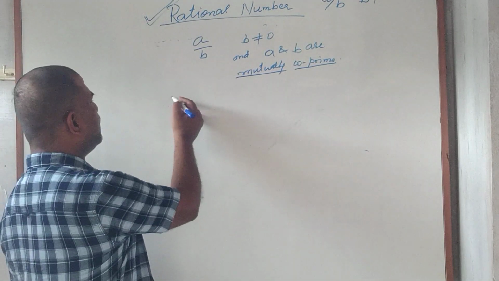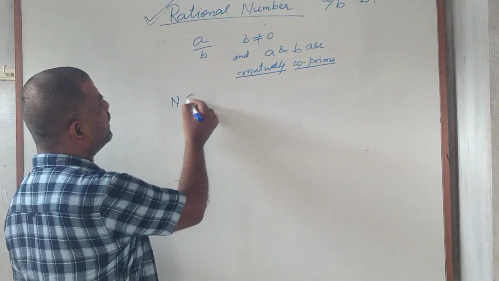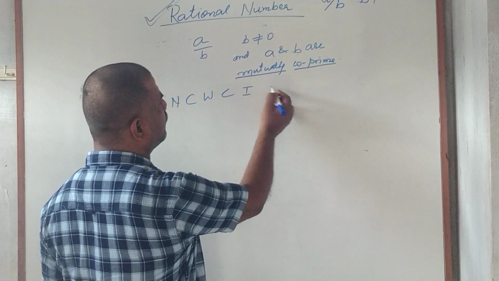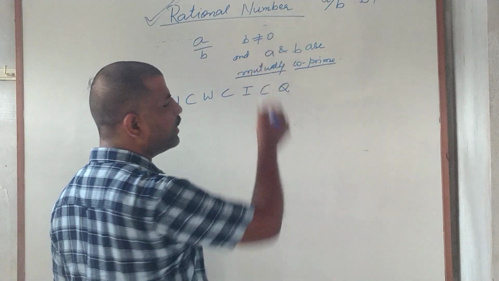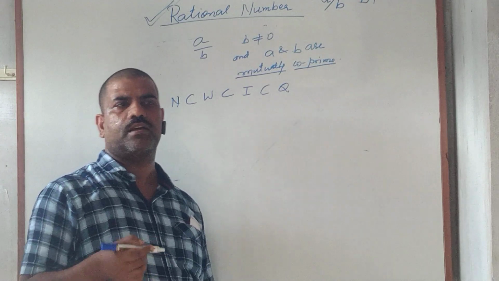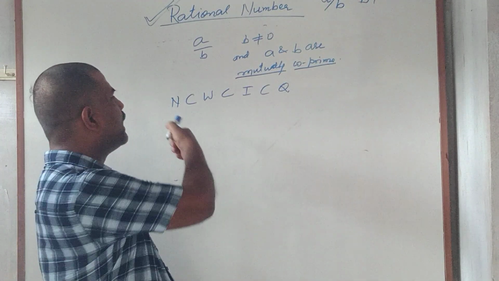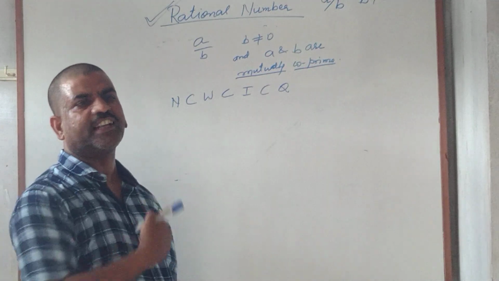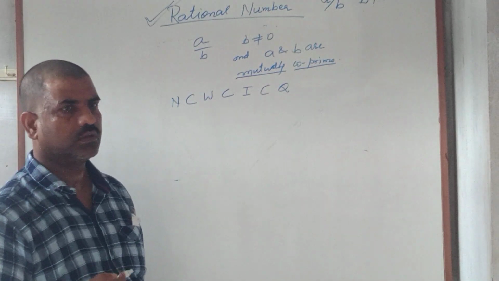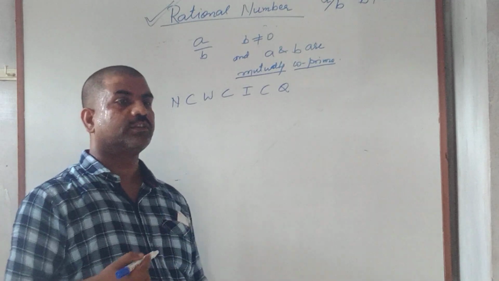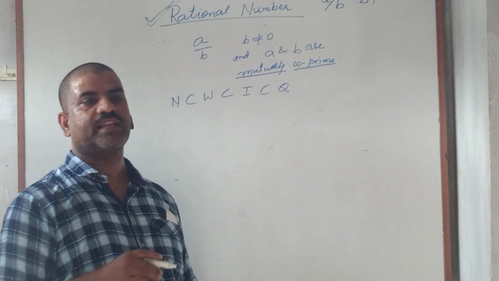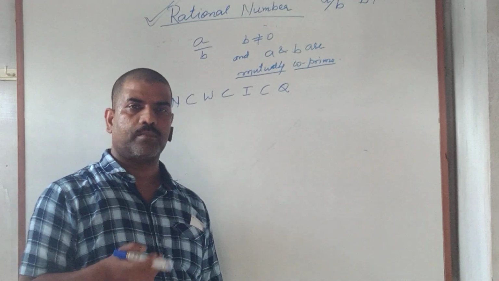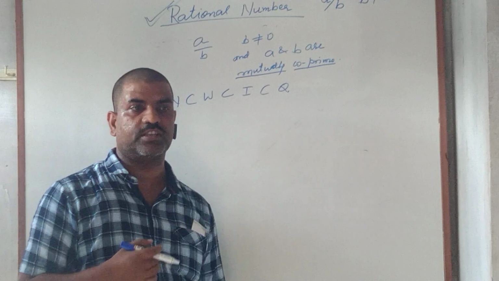So from here we can see that natural number is a subset of whole number, whole number is a subset of integer, and integer is a subset of rational number. Rational number is a much bigger set than natural number, whole number and integers, and it satisfies certain properties also. The set of rational numbers satisfies certain properties which are applicable for even the set of natural numbers, whole numbers and integers also. You might have studied in the set of these number systems.